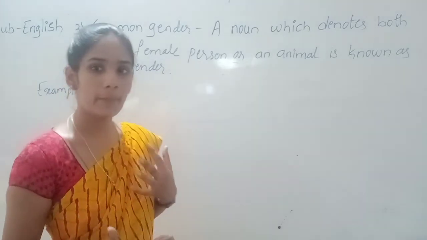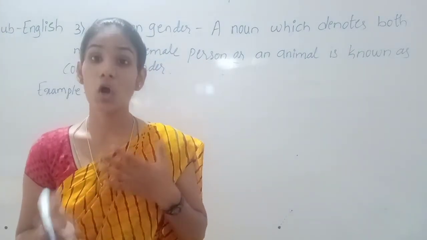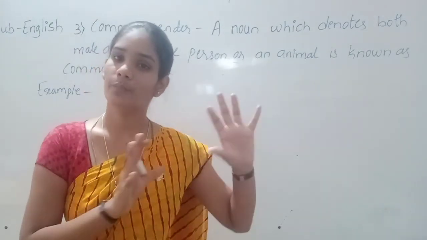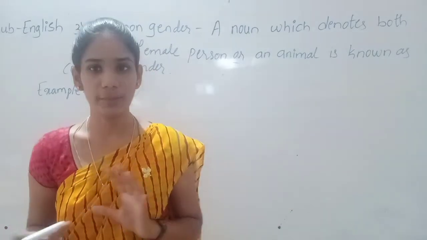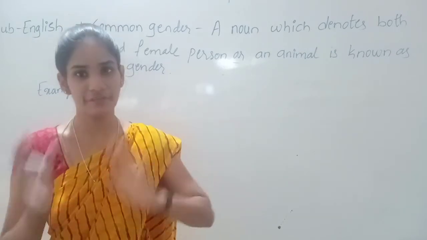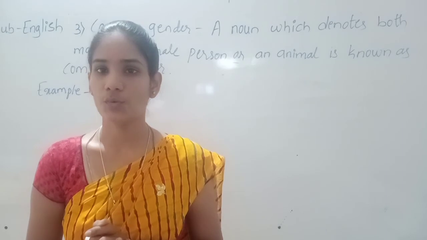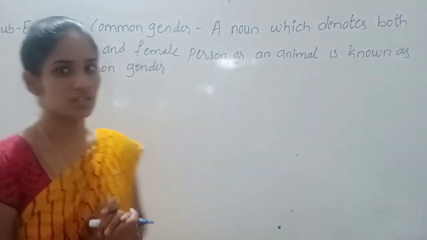So the word parent is giving both meanings. The nouns which are commonly used for male and female are known as common gender.